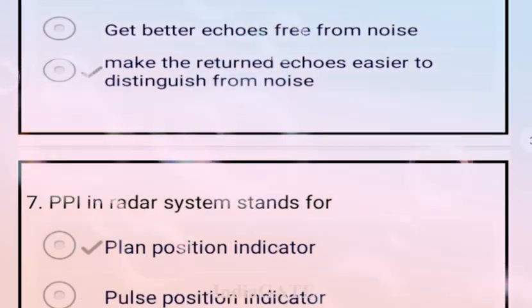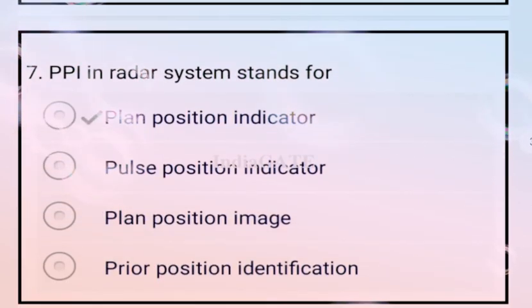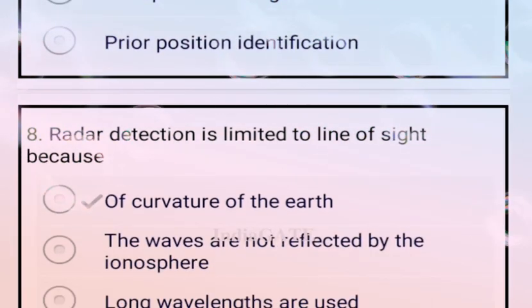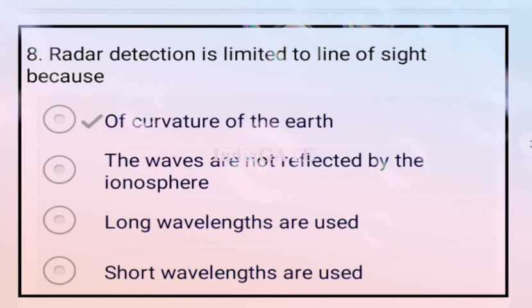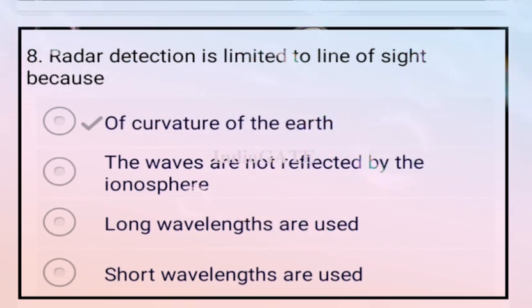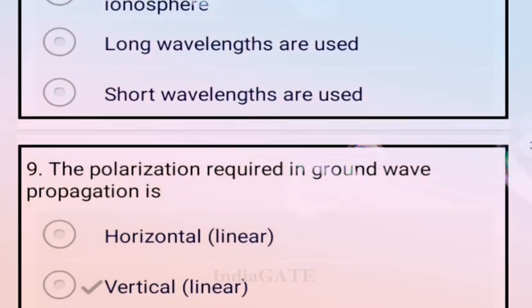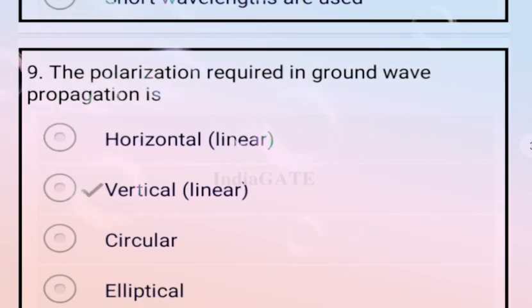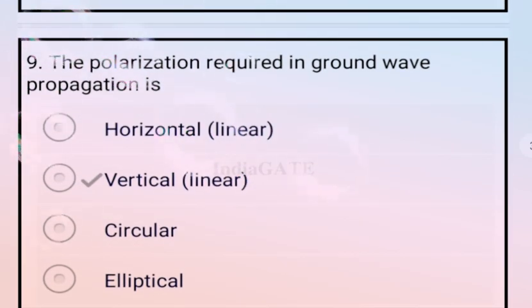Now come to the next question. PPI in a radar system stands for? This stands for plan position indicator. So option A is your correct answer. Next question. Radar detection is limited to line of sight because of the curvature of the earth. So option A is your correct answer. Next question, the polarization required in ground wave propagation is vertical or linear. So option B is your correct answer.